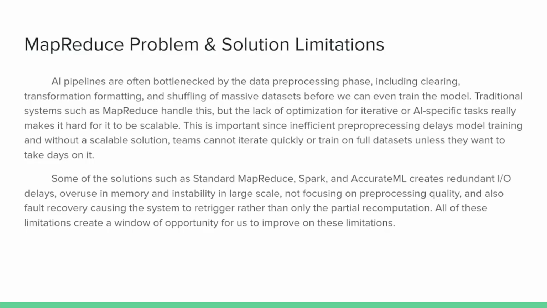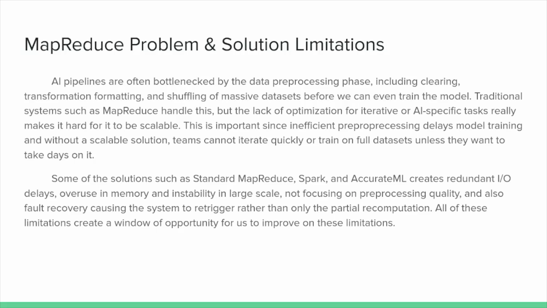The main MapReduce problem is that AI pipelines are often bottlenecked by the data preprocessing phase, including cleaning, transformation, formatting, and shuffling of massive datasets before we can even train the model. Some of these solutions, such as standard MapReduce, Spark, and Accurate ML, create redundant I/O delays, overuse of memory, and instability at large scale.